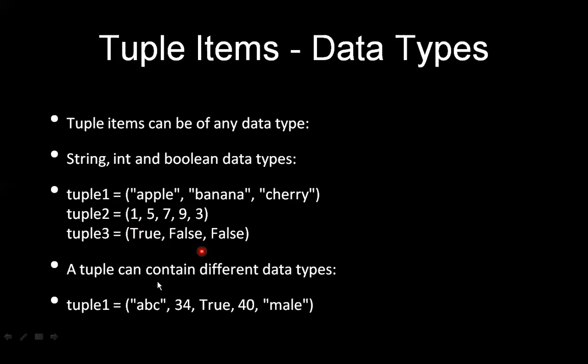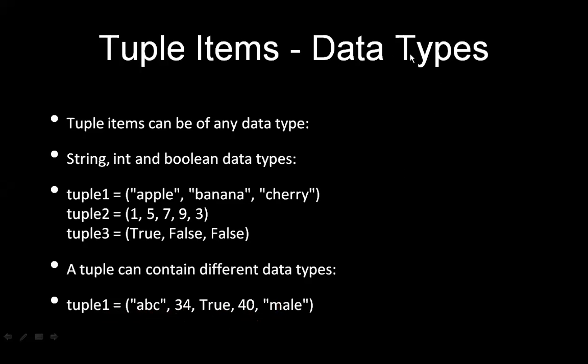In the last example in this slide, you can notice that I have taken the first element as a string type, the second element as an integer type, and the third element as a boolean data type. Then the fourth element once again I have taken as an integer, and the fifth element as a string type. It means that a tuple can consist of different kinds of data types.